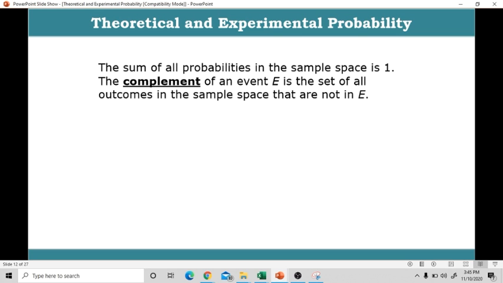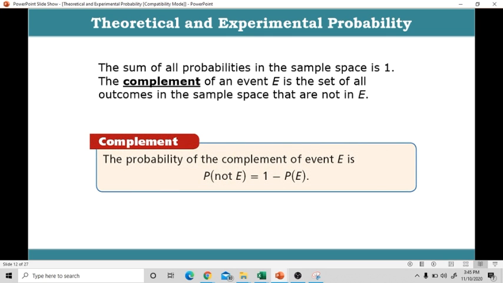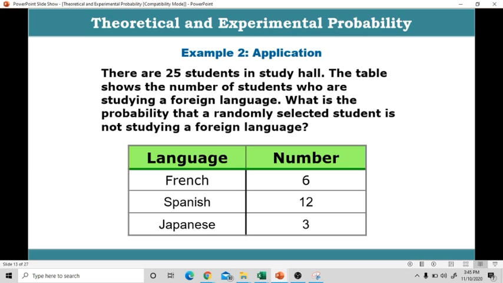The complement of an event E is the set of all outcomes in the sample space that are not in E. The probability of the complement of event E is P not E, or probability not E, equals 1 minus probability of E. To find the complement of event E, kailangan na nating hanapin yung probability ng E, then isubtract natin from 1. Let's proceed to application.